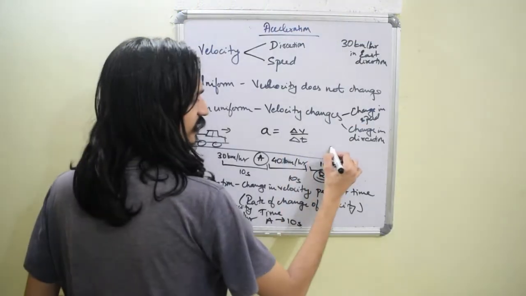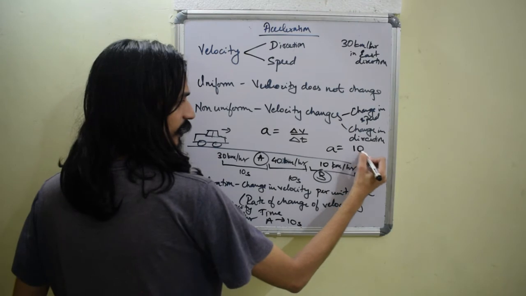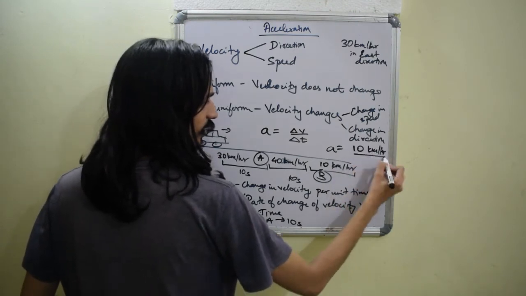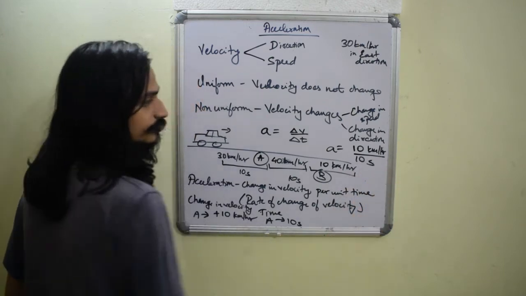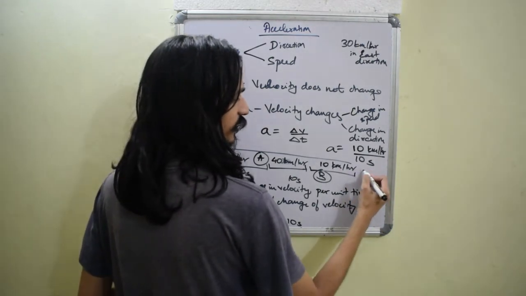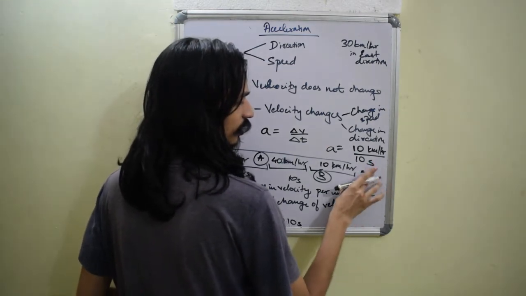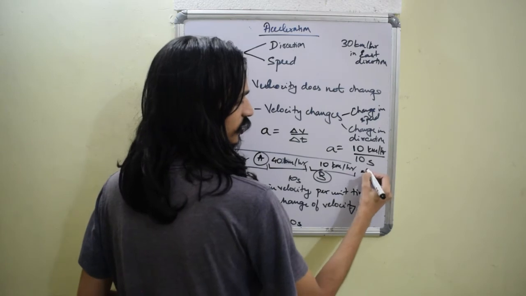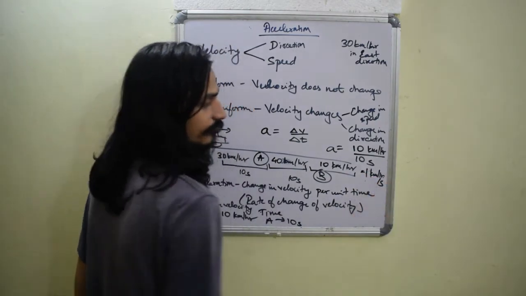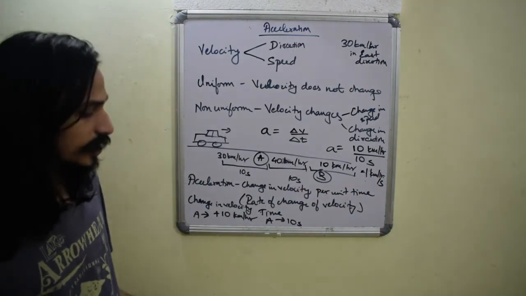So I can simply say acceleration for A is nothing but 10 kilometers per hour divided by 10 seconds. So acceleration is 10 divided by 10 is 1, so 1 kilometer per hour per second. Since it's divided by second, I'll write it as divided by second.